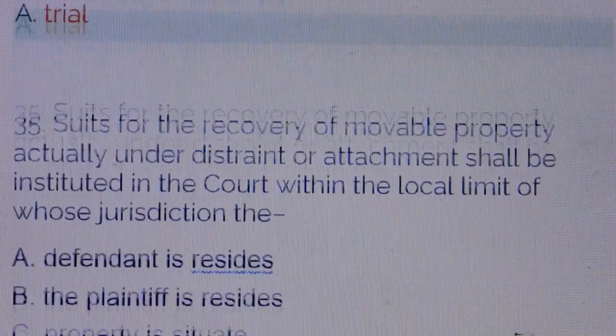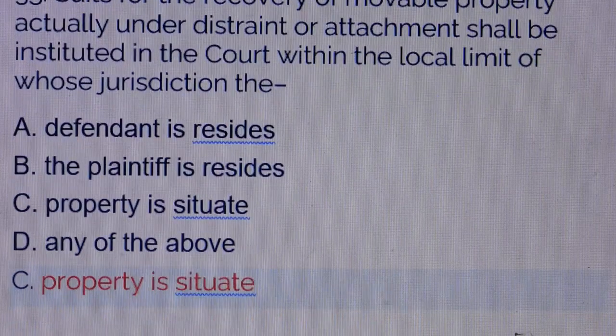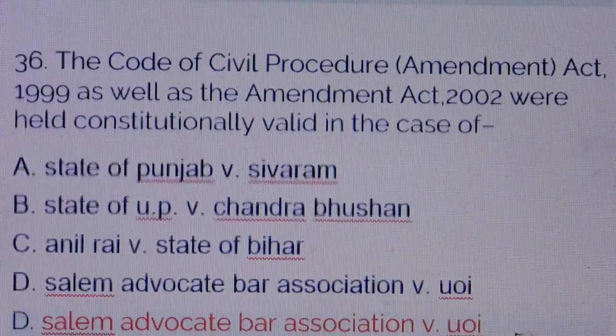Trial. Question number 35. Suits for the recovery of movable property actually under distraint or attachment shall be instituted in the court within the local limits of whose jurisdiction the property is situate. Answer is option number C.